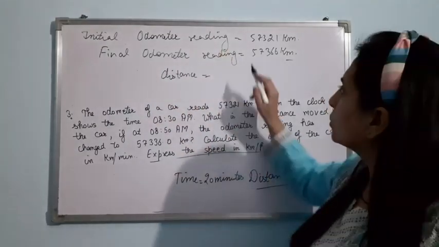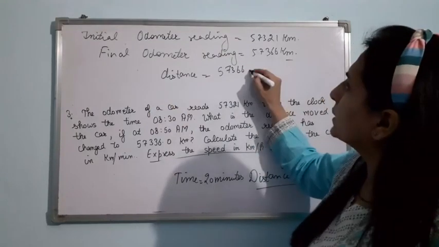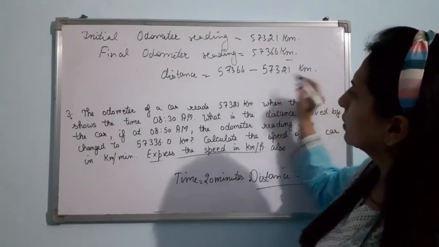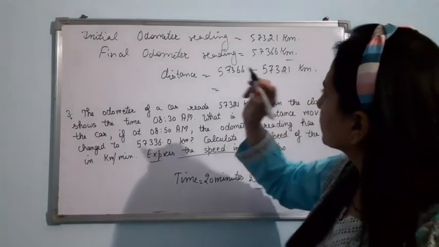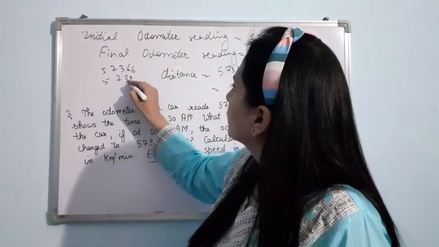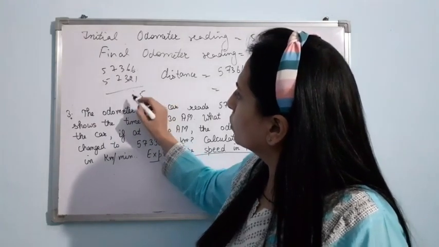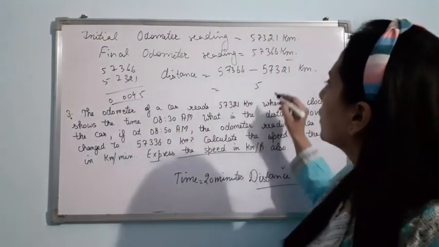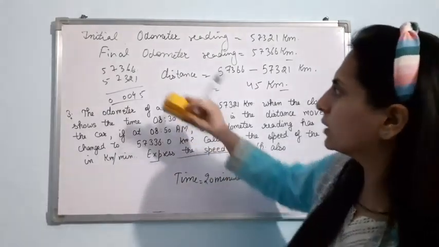So distance came out to be 57,366 kilometer minus 57,321 kilometer. If you subtract it, it will come out to be, let me subtract it here. 6 minus 1 is 5. 6 minus 2 is 4. 0, 0. So it came out to be 45 kilometer. So distance is 45 kilometer. Am I clear?